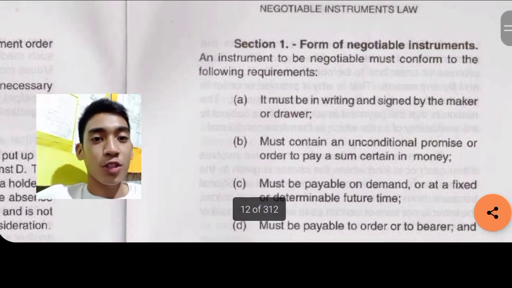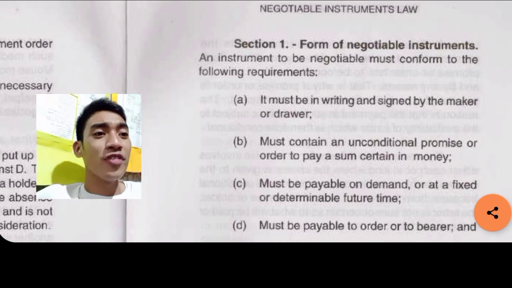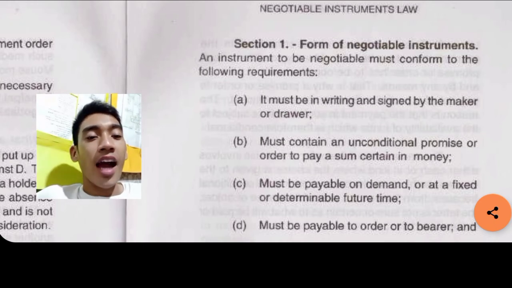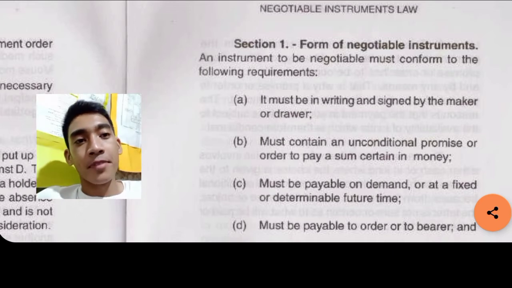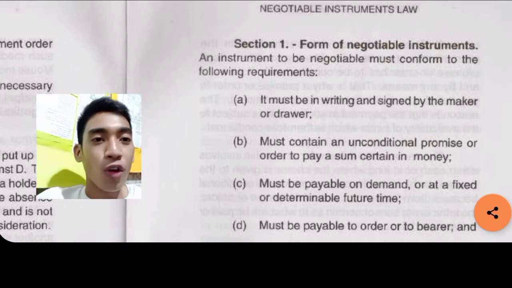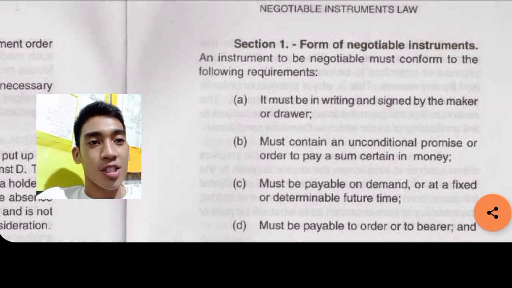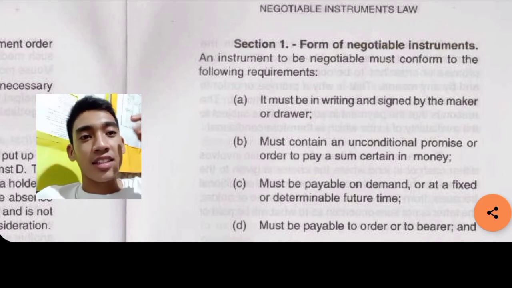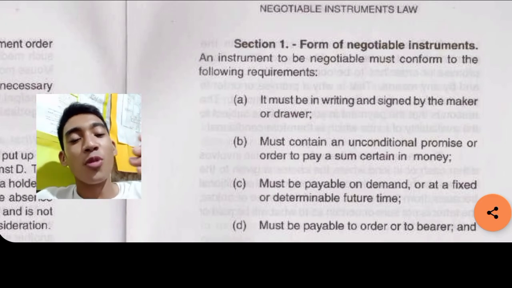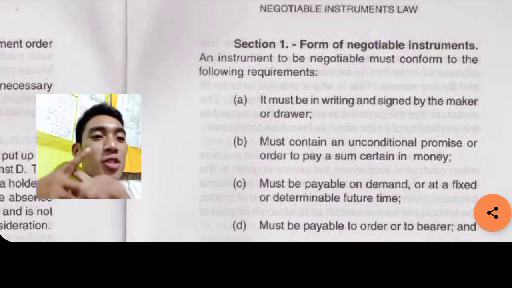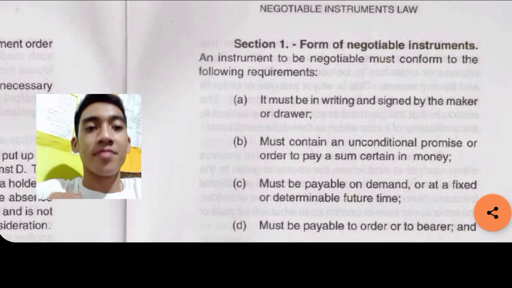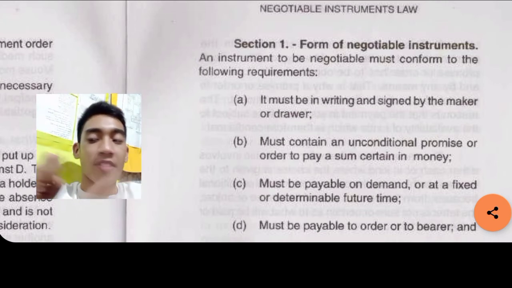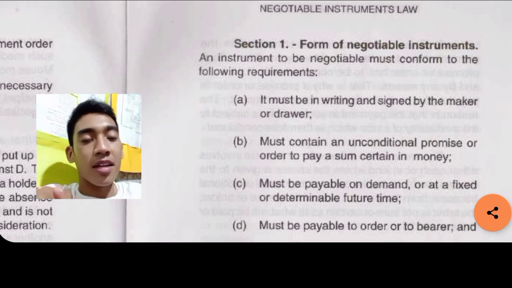Section 1. Form of negotiable instruments. An instrument to be negotiable must conform to the following requisites. This is Section 1. So it means to say these requisites must concur. It must be in writing, signed by the maker or the drawer.